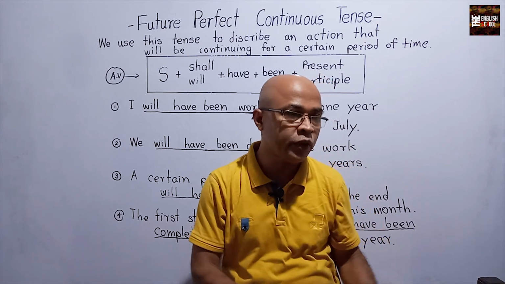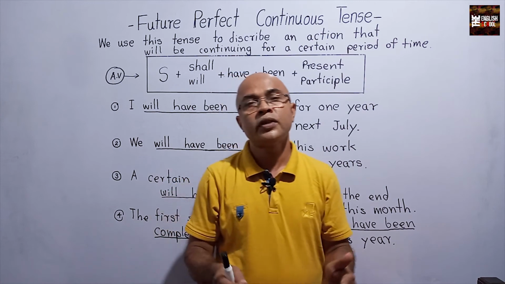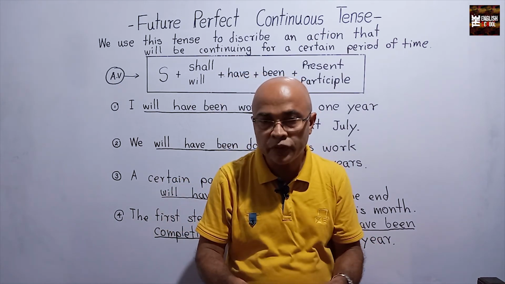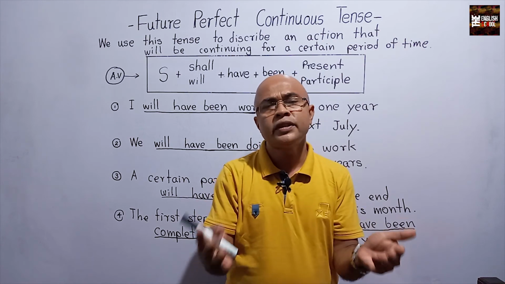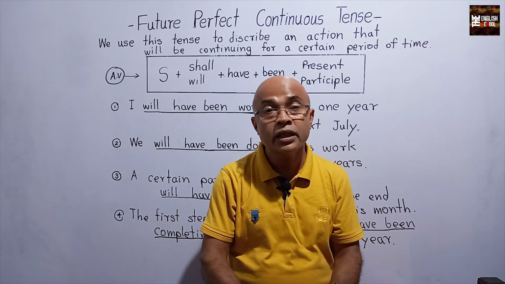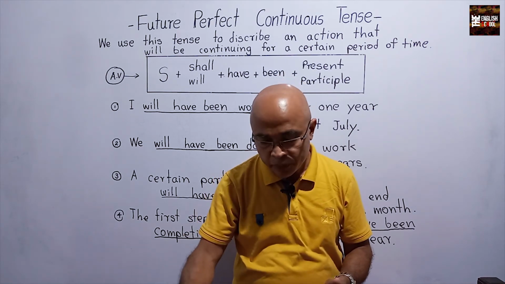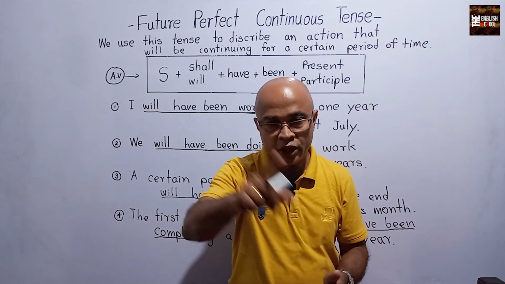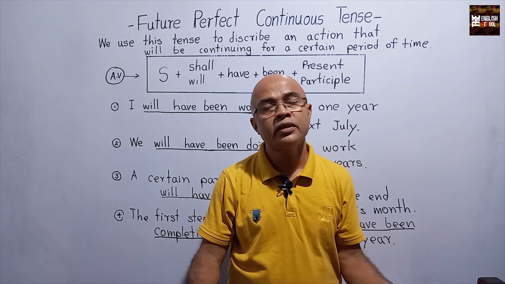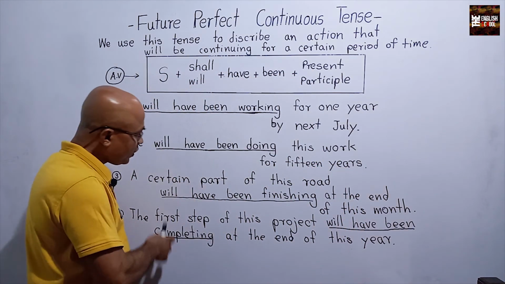So this way you can make more and more sentences. The second part of this course will have been completing at the end of next month. So that way you can make a lot of similar sentences.